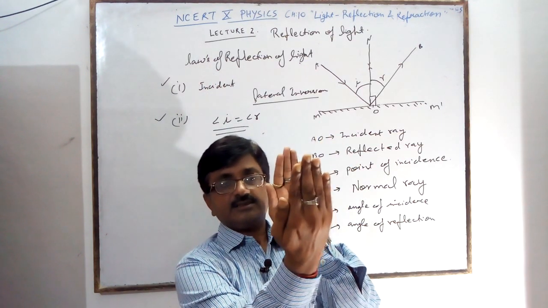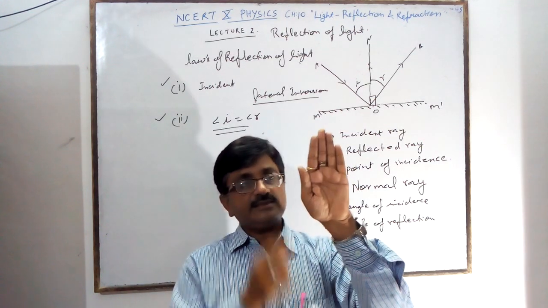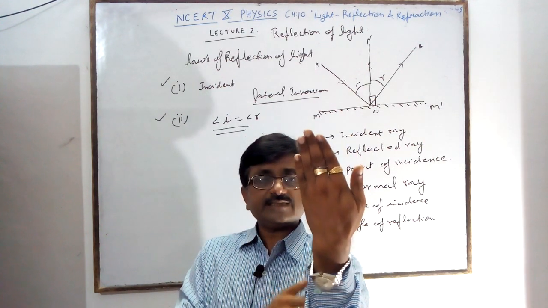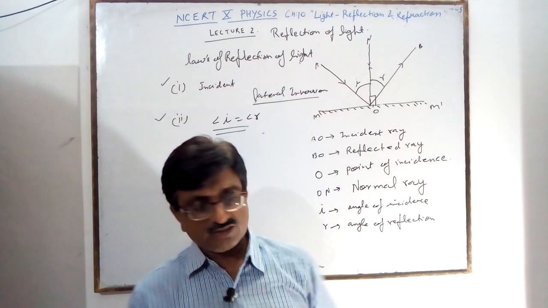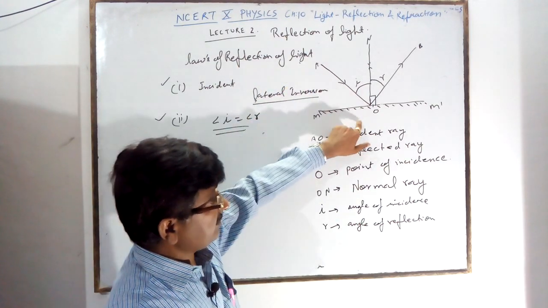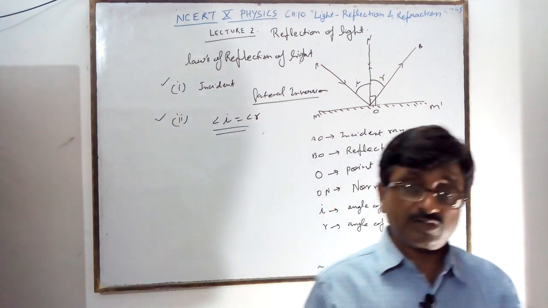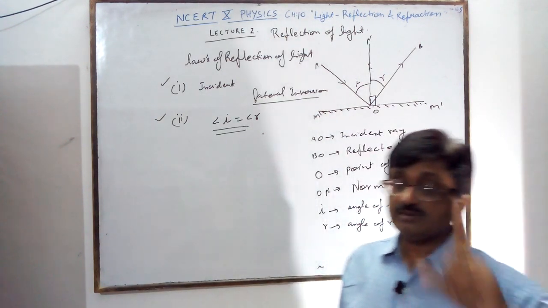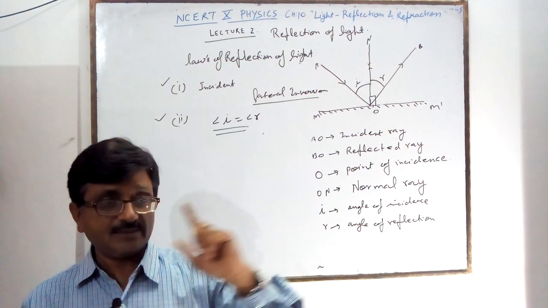Exactly like this you are seeing. So what will you get? Just a change: here the thumb is on this side, and in the image the thumb is on the other side. So it is a very important thing. You get lateral inversion in spherical mirrors as well as the plane mirror. In all the places where your image forms, you get a laterally inverted image, meaning the left part goes to the right and the right appears on the left.